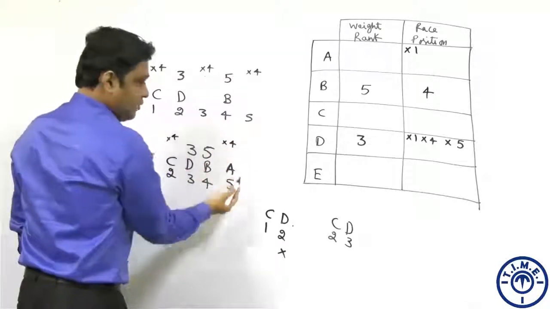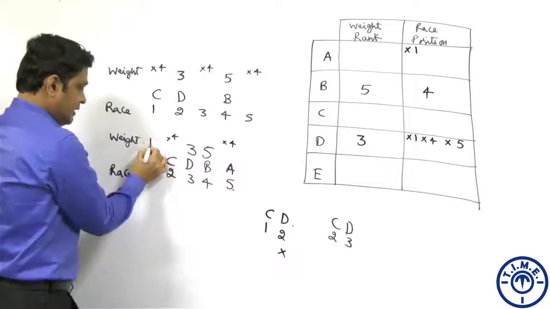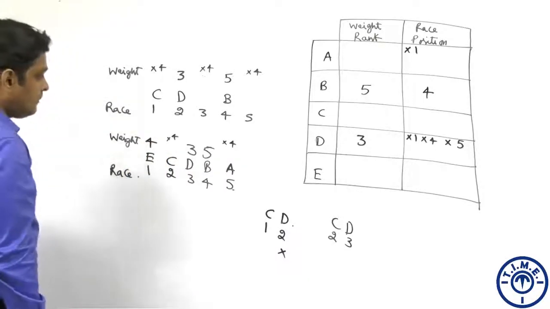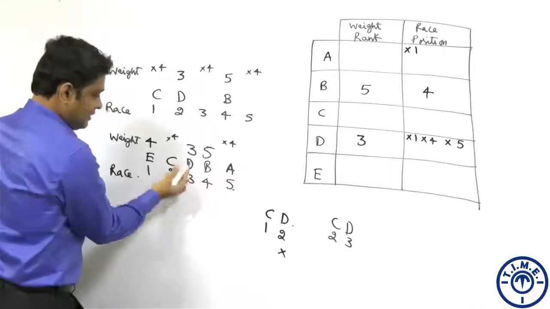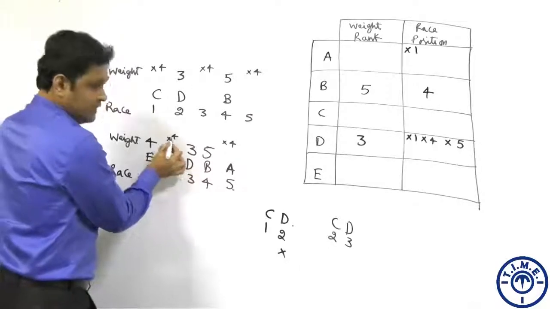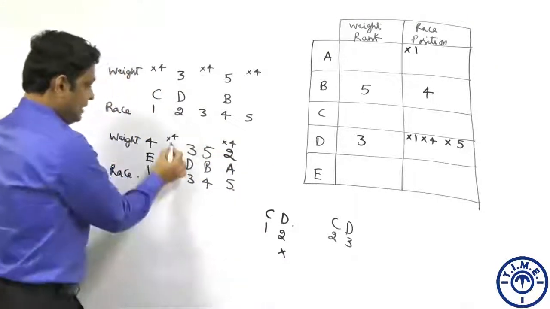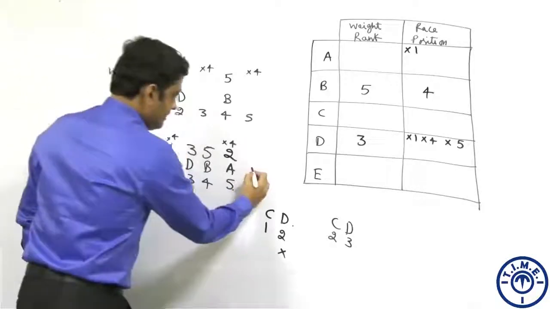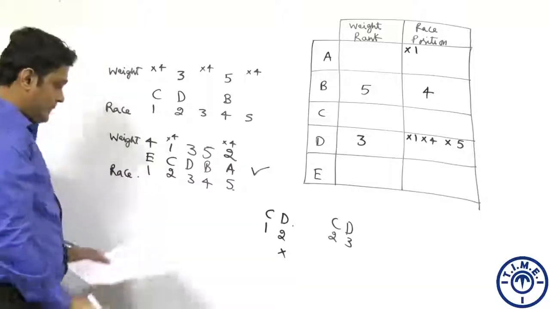If 2 positions are ruled out for 4, that leaves us with only one choice for 4. So E must be rank 4. And here, since these two are consecutive, this cannot be 2, which would be consecutive with 3. So that leaves us with only one choice for 2, that is A. And this is 1. So that solves the ranks in terms of weight, and also the race positions.